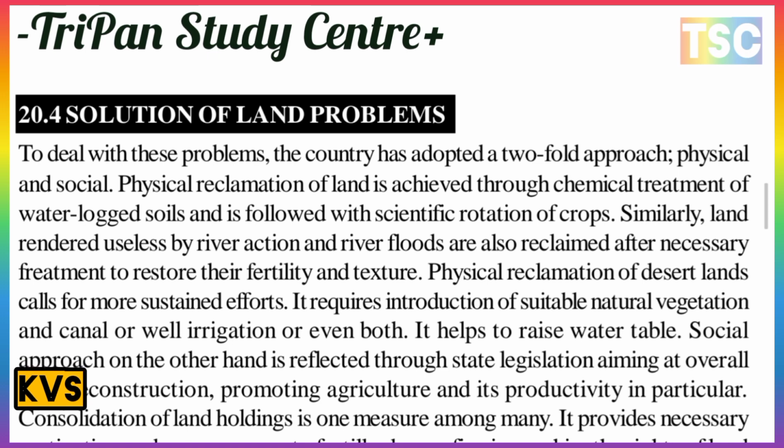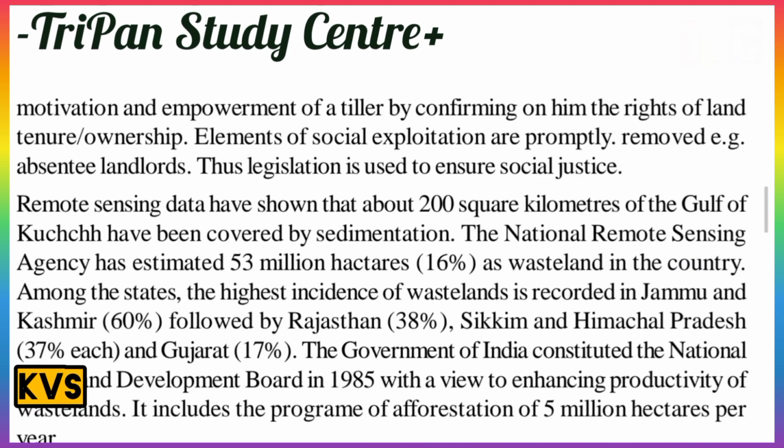Promoting agricultural productivity, consolidation of land holdings is one measure among many. It provides the necessary motivation and empowerment to the tiller by conferring on him the right of land tenure and ownership. Elements of social exploitation and property are removed, for example the centuries of landlordism, and thus the regulations are used to ensure social justice.